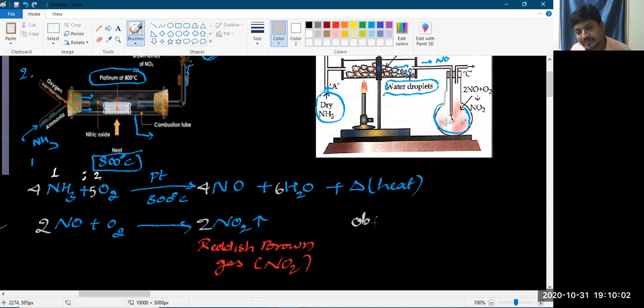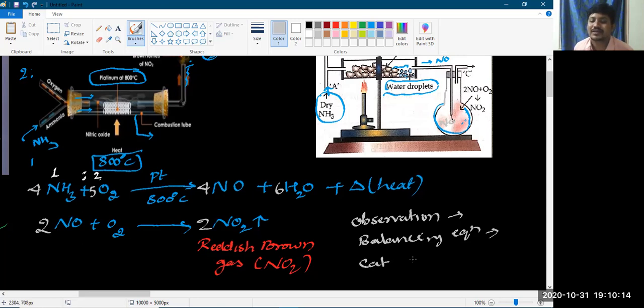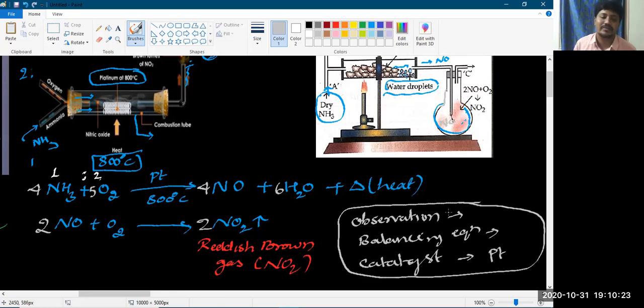Here the observations are very important, balancing the equation is also important, and another one is the catalyst used, which is also very important. Based on these three points, they may ask you any questions. So this is the point of catalytic oxidation of ammonia.